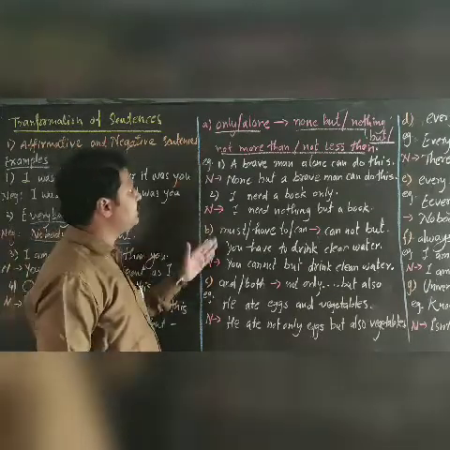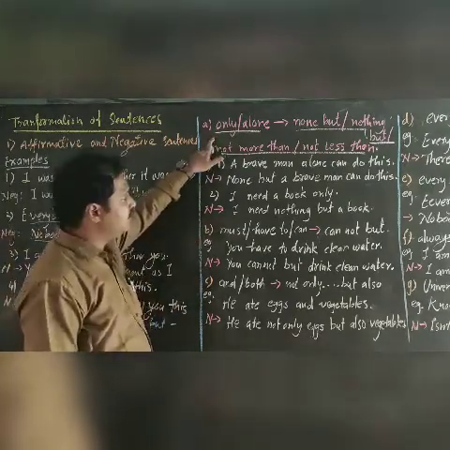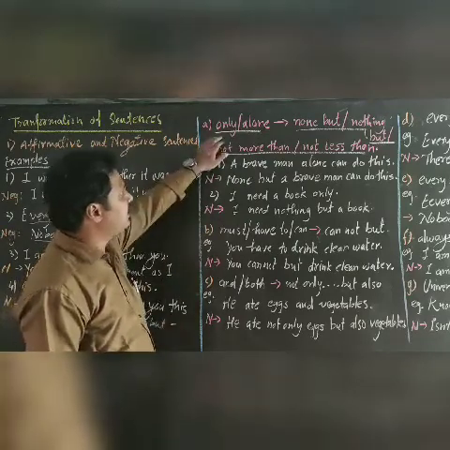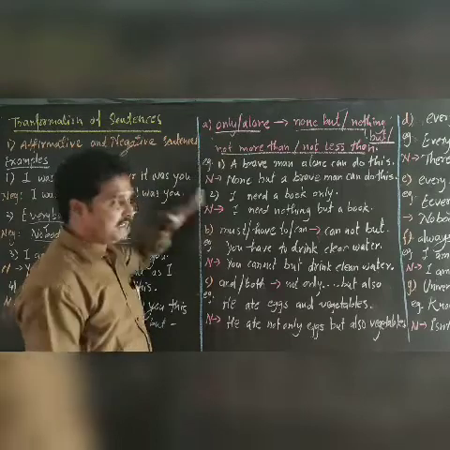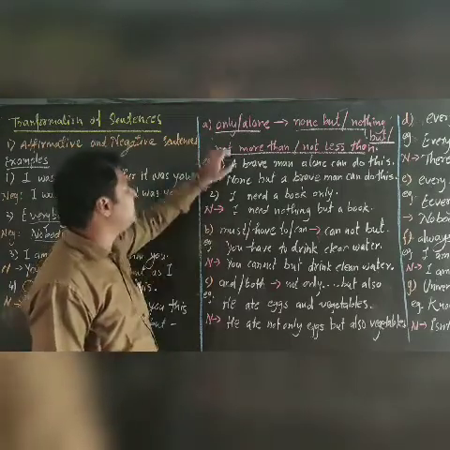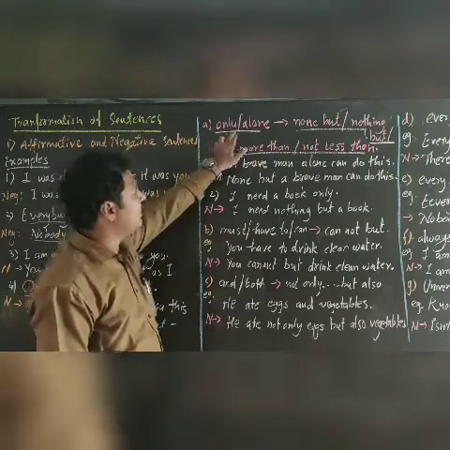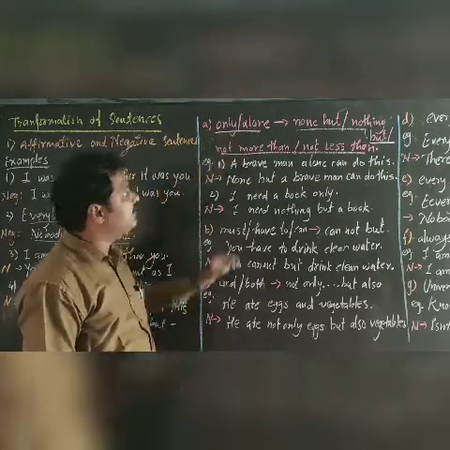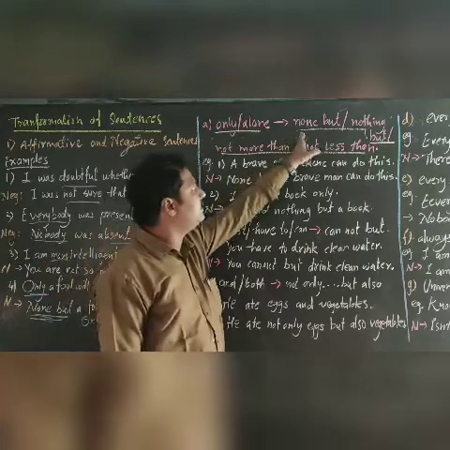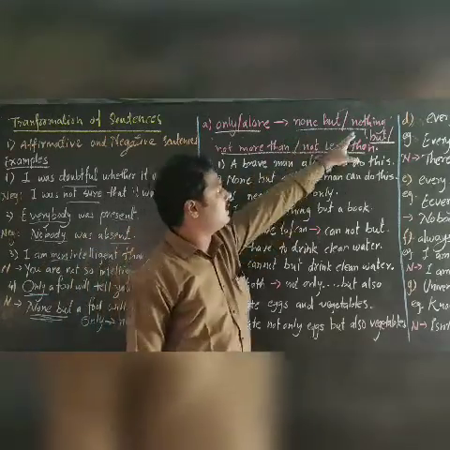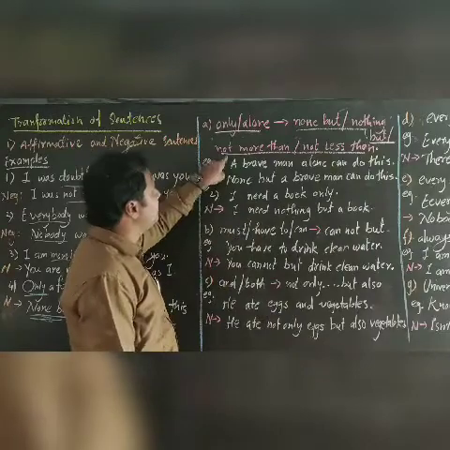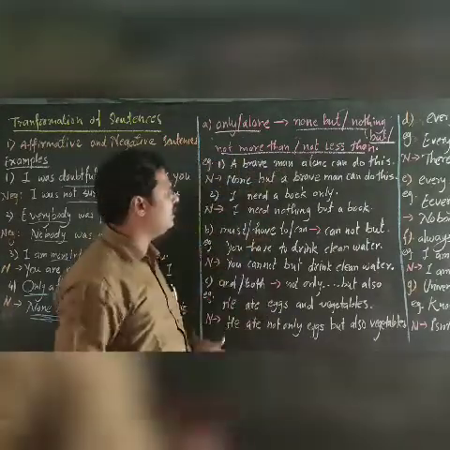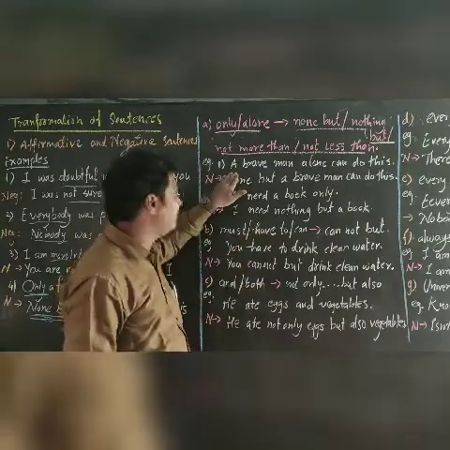Now go further. Here are some examples using some words. In exams, they will ask us to make the transformation of sentences using a given word. The first one: if there is an only or alone word in the sentence, then we have to transform it into none but, nothing but, not more than or not less than, as per the demand or the sentence given below.